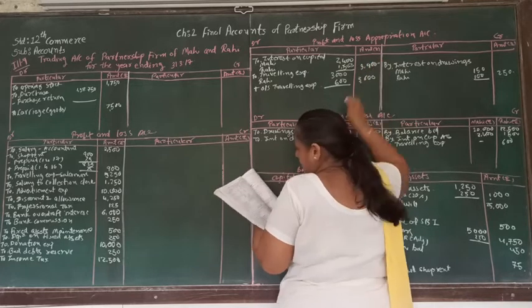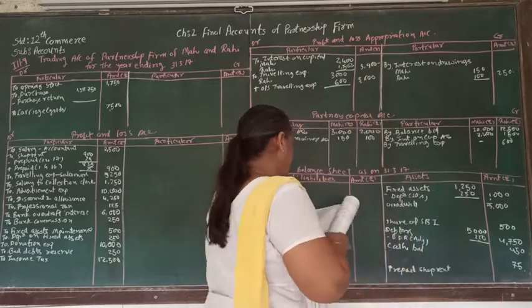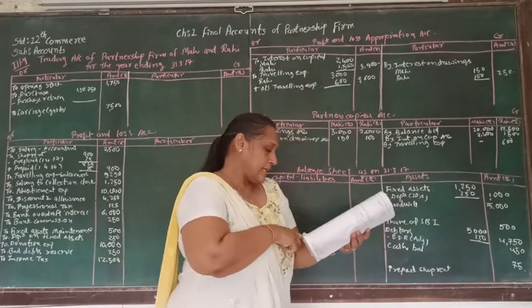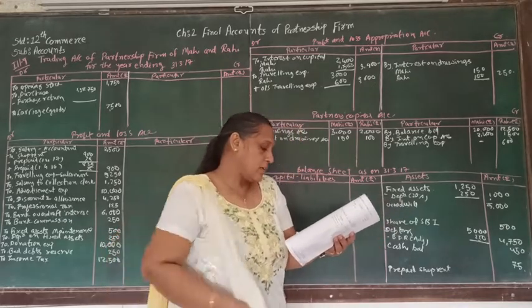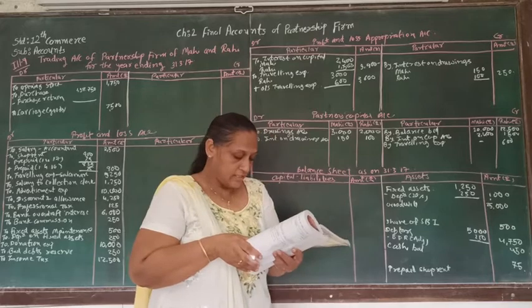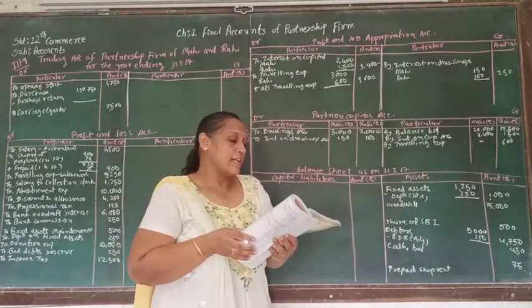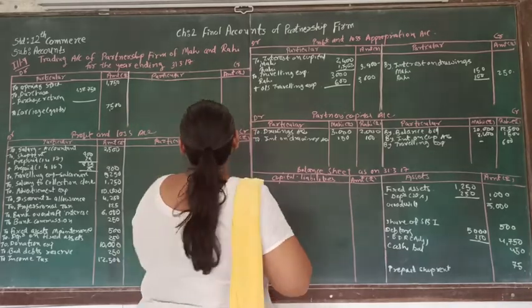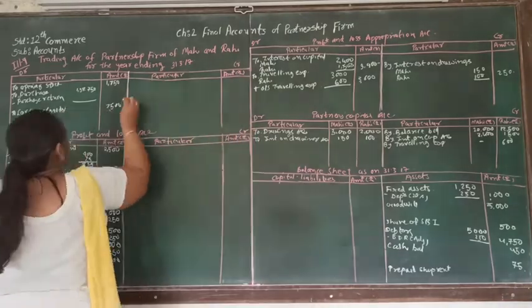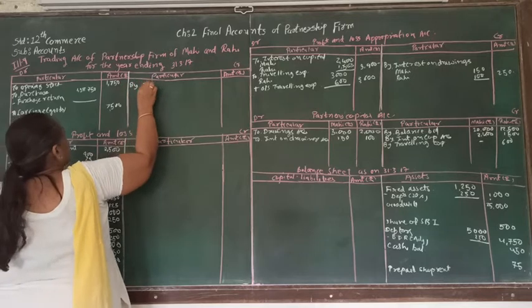So here we are finished with the capital and interest on capital. Here again adjustment number 3 we are finished, that is every month 300 payable to Rahi as traveling expense. So that is finished. Now sales is supposed to be written on the credit side of trading account, by sales account.